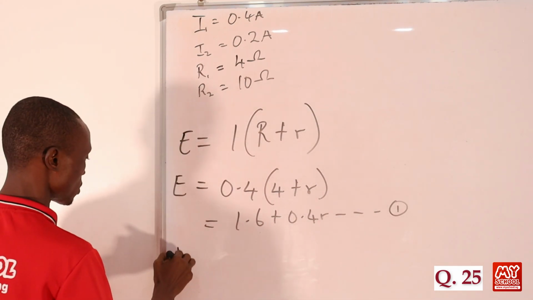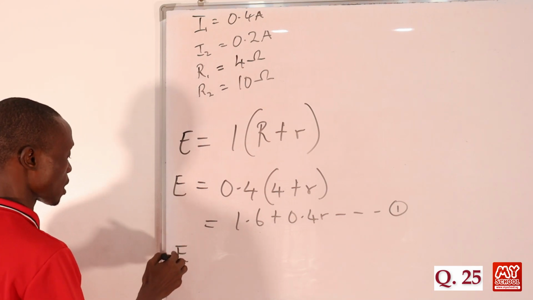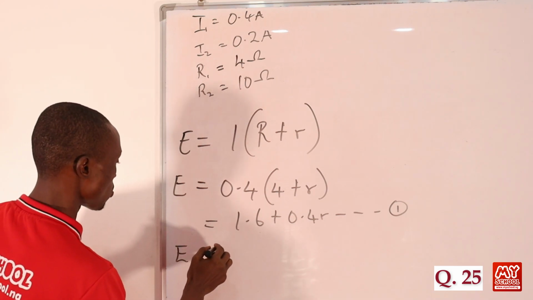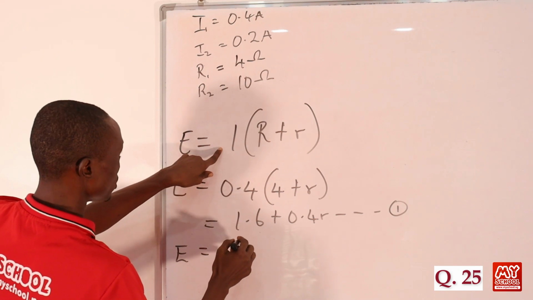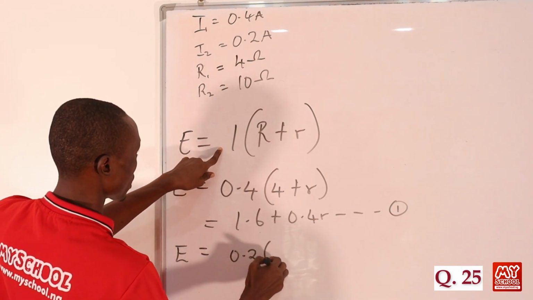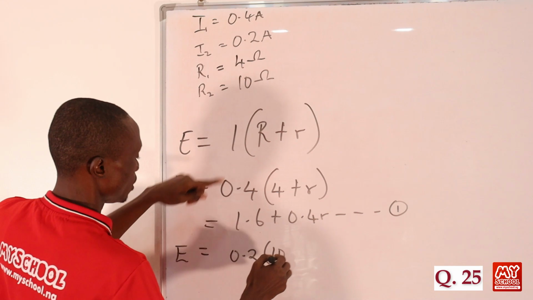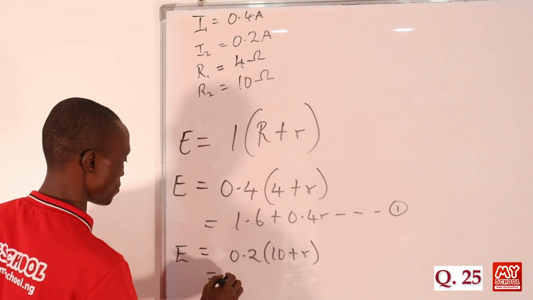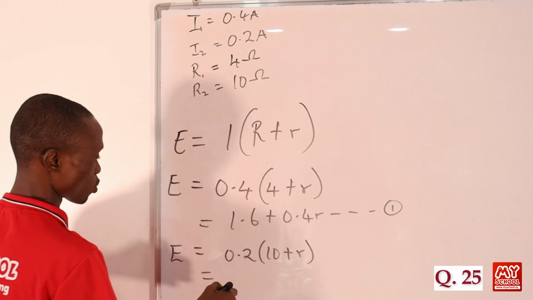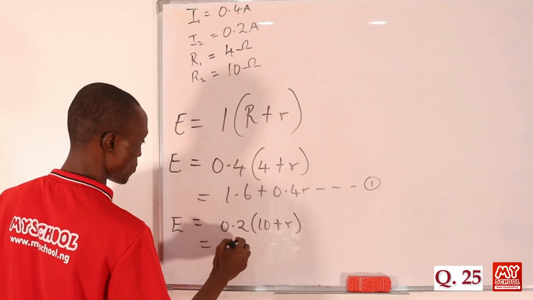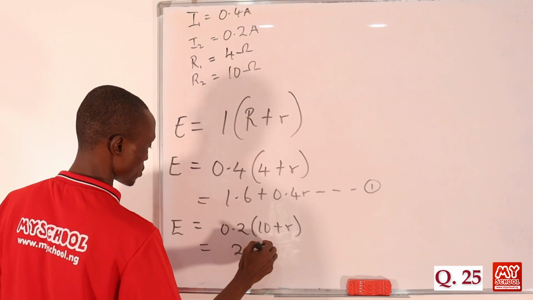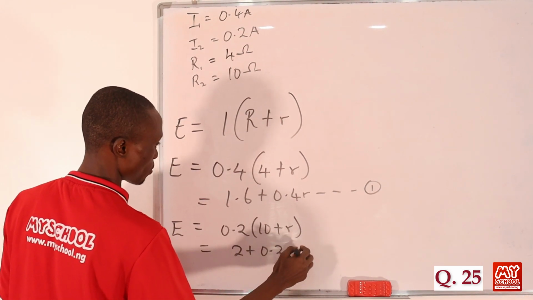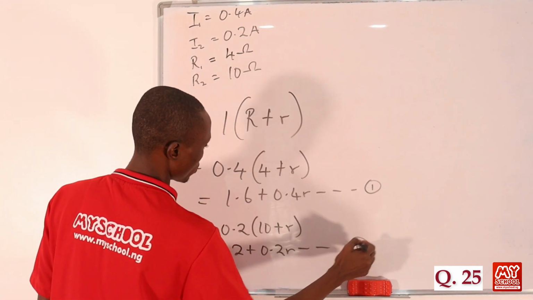Now let's do it for the second value of current and external resistance. So we'll be having I, which is 0.2 bracket open, then here is 10, then plus r. Let's open the bracket, then we'll call it equation 2. So 0.2 times 10 equals 2, then plus 0.2 r. So let's call this equation 2.